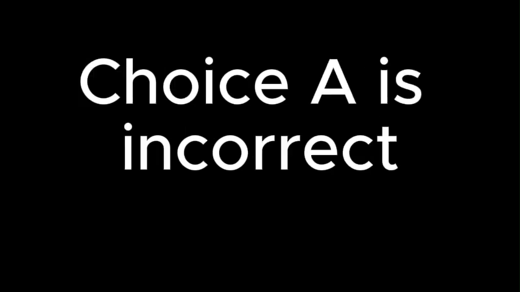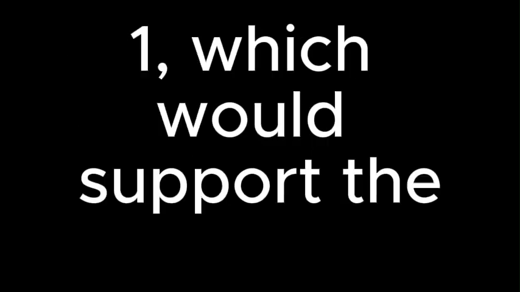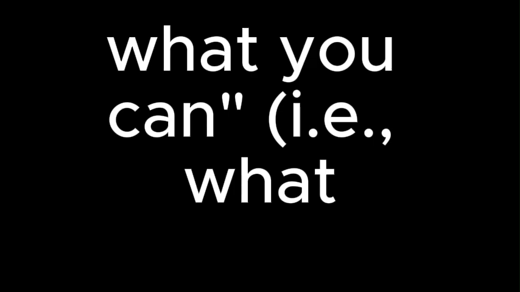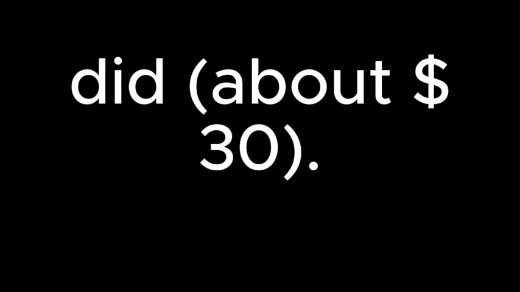Choice A is incorrect because it contradicts information in the graph. Although the graph shows that students in Study 2 assigned a higher value to the tickets than did the age-diverse group in Study 1, which would support the idea that consumer valuations were heterogeneous, the graph shows that in the pay what you can afford condition, the students in Study 2 assigned a higher price, about $40, not a lower price, than the age-diverse group in Study 1 did, about $30.